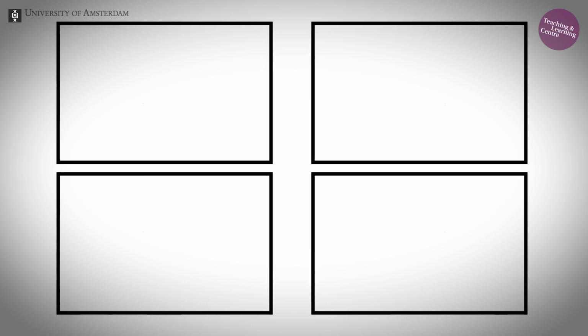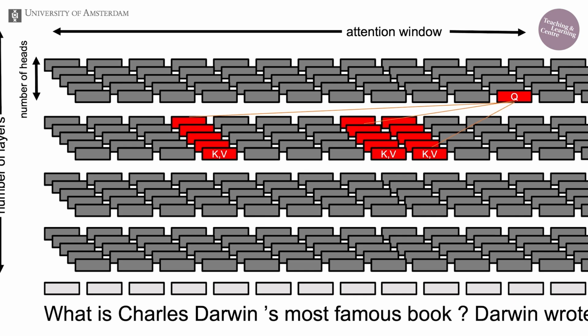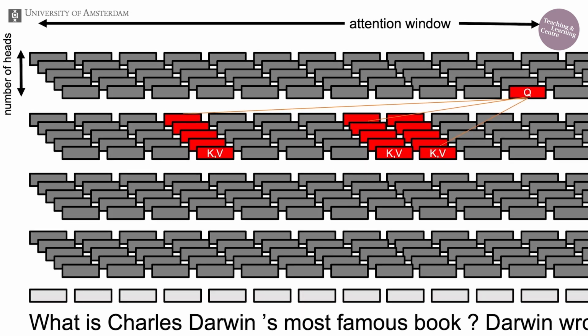Some components are specialized in aspects of English grammar, such as the 's that marks that Darwin is the owner or author of the most famous book. Other components are specialized in higher order linguistic constructions, such as what is X's most famous Y? Yet other components store factual information. One might be specialized in book titles. Another one might be specialized in finding author names in the input. In current large language models, there are, for each word that is received or generated, tens of thousands of these components working in parallel to properly process it.